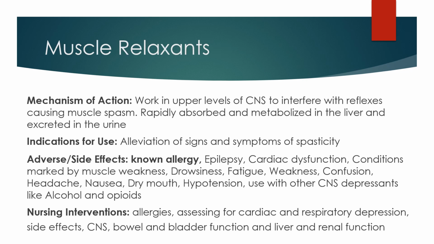If we have someone who's having muscle-related pain, like a muscle spasm, the best treatment is to relax that muscle using muscle relaxants. There are several commonly used muscle relaxers, including baclofen, Soma, Flexeril, Skelaxin, Xanaflex. All of those have generic names that are way too hard for me to say. Muscle relaxants work in the upper levels of the central nervous system to interfere with reflexes that are causing muscle spasms. Muscle relaxers are rapidly absorbed and they're metabolized in the liver and excreted in the urine.